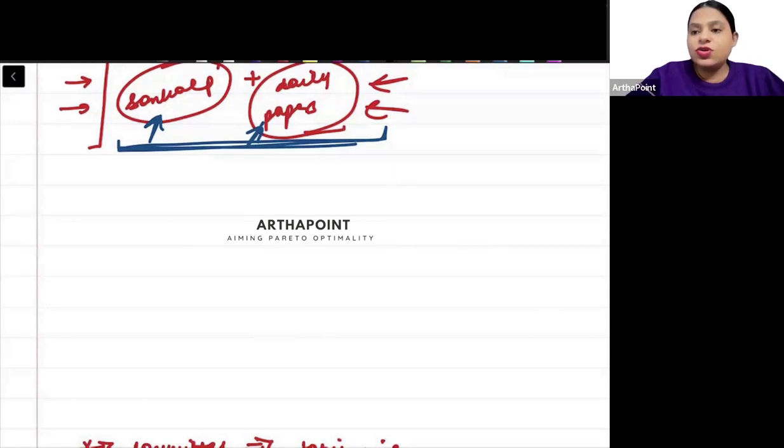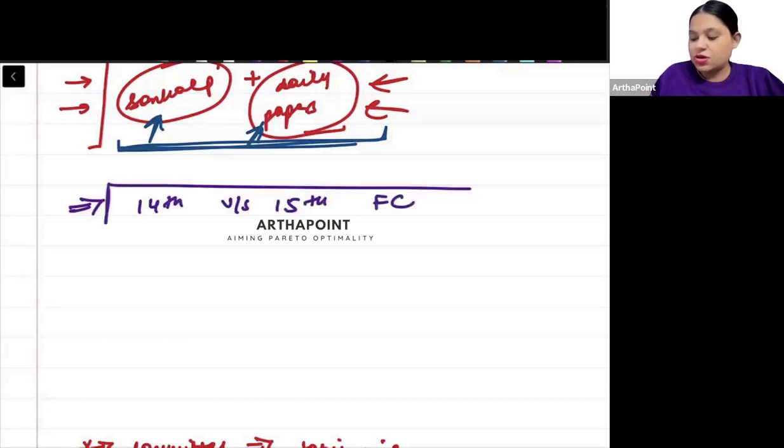Finance commission, whenever you do, remember the chairperson also. You should know that NK Singh was the chairperson. When did he submit the report? उन्होंने tax devolution कितना रखा था? 41% पे, right? All those things are important. You have to remember those. What are the special grants given to different states? ठीक है? That is there on the portal. You have to do those. 14th versus 15th Finance Commission.